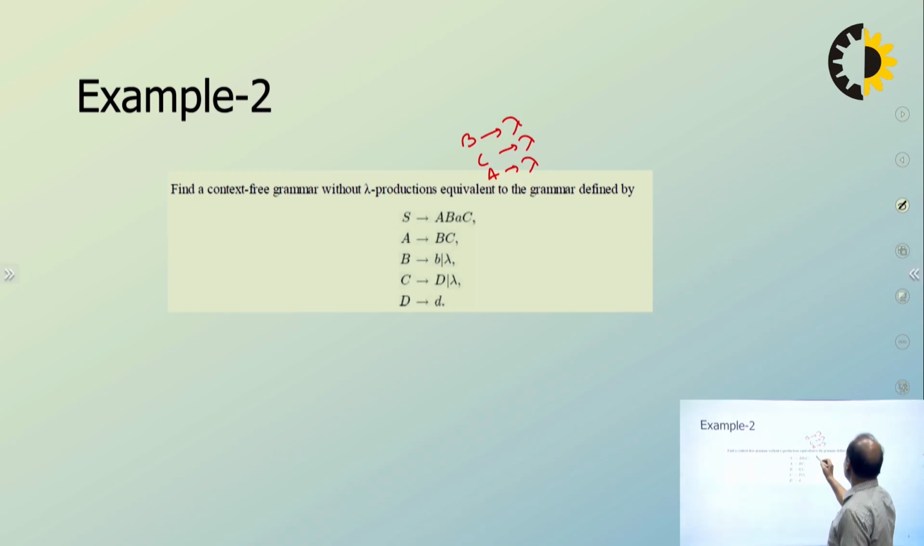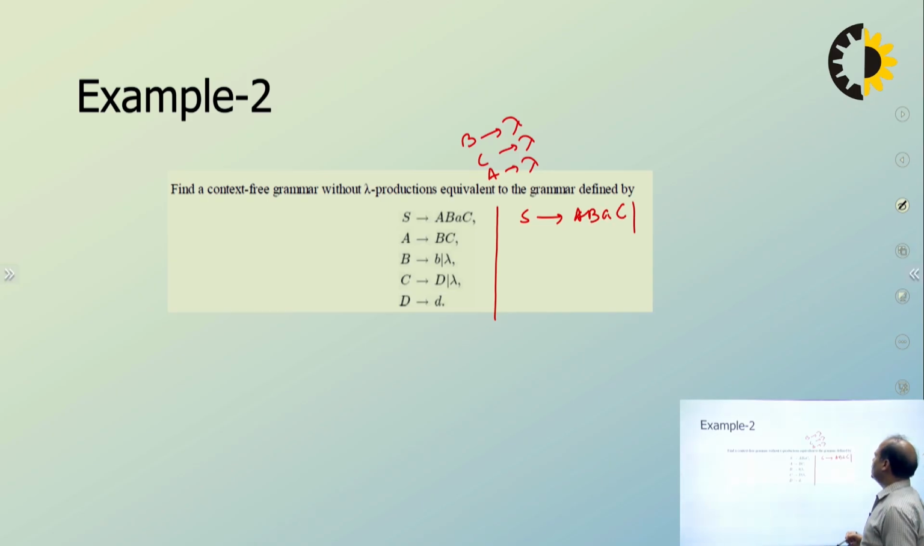So what will be the new production rule? S goes to AB. Remember to write the old productions; we cannot delete the old production. A goes to lambda, it will become BC. B goes to lambda, it will become AC, right? And now C goes to lambda, right? So AB is small a.